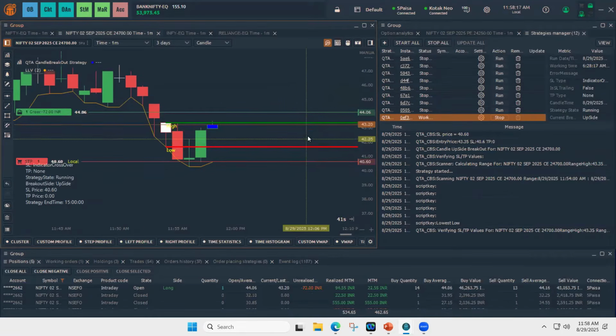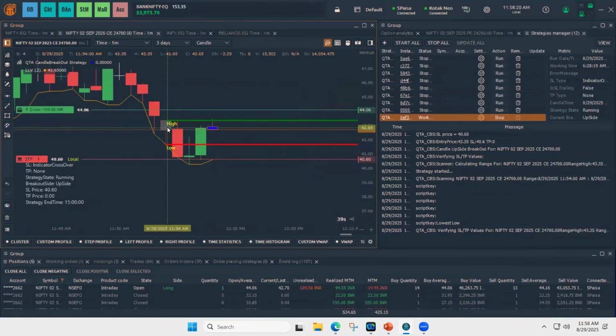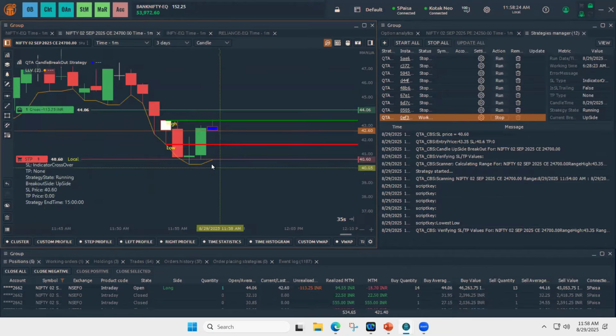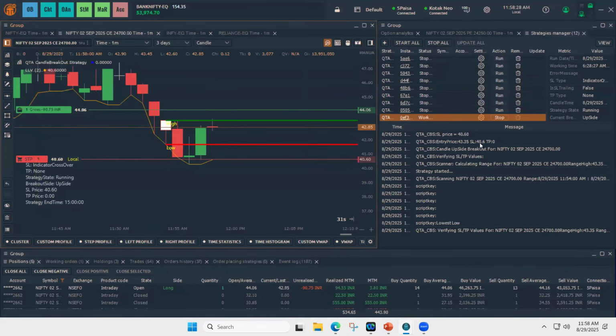So if you see the price breaks this candle, and the SL is again the lowest low which we choose from the parameters, which is at 40.60.